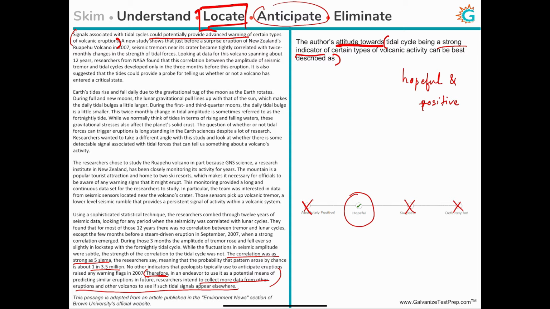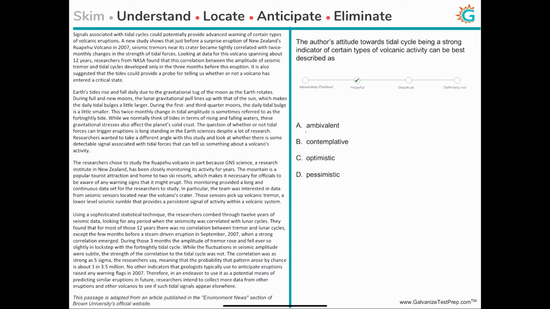So now when you take a look at the answer choices, let's go through them one by one. Ambivalent. Well, ambivalent is used when someone has two contrasting opinions about something. They're not sure. Sometimes they feel, hey, this is better. Sometimes they feel that is better. So, the author is not ambivalent, right? The author is not like, hey, this sounds like this could be true, but then that study said that this might actually be a coincidence. No, the author doesn't do that kind of a contrast and doesn't seem to vacillate between two options. So, cannot be ambivalent.